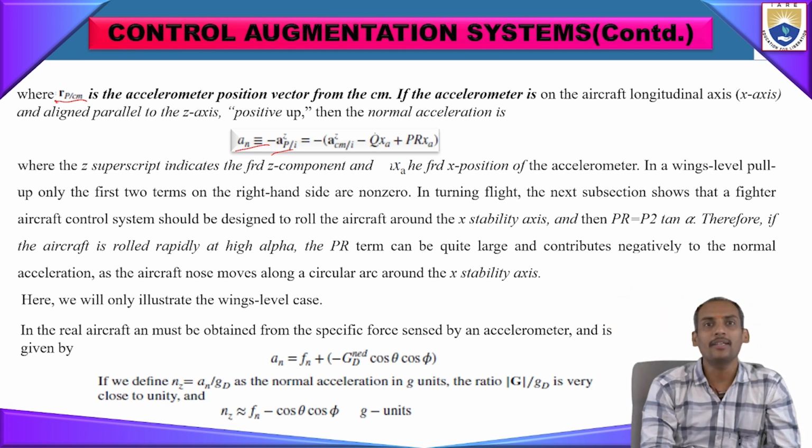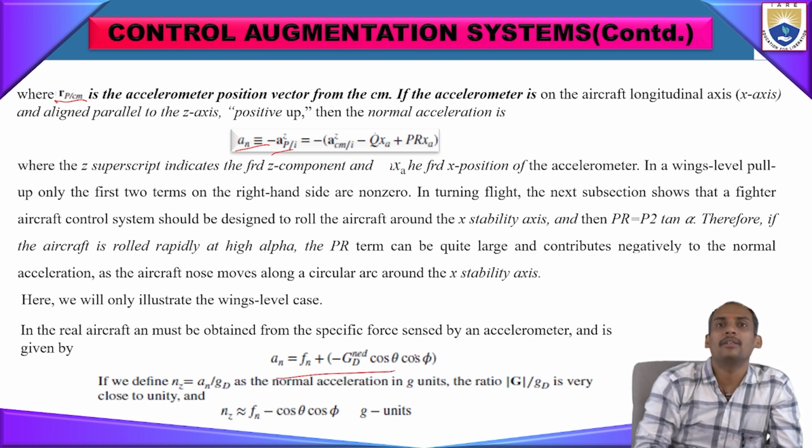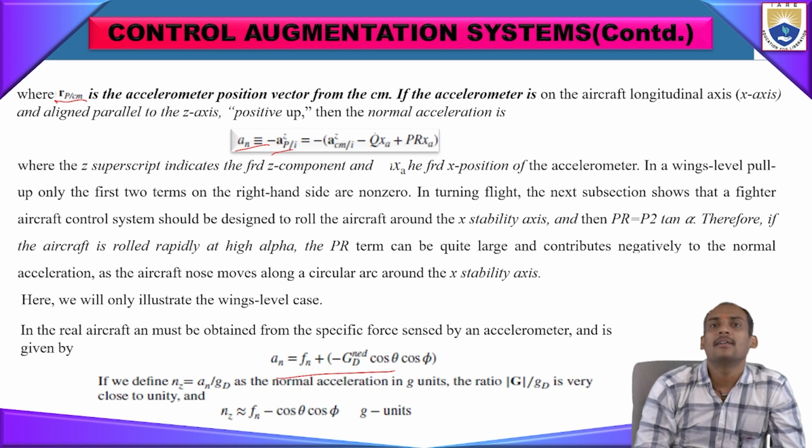So in a real aircraft, the specified force sensed by the aircraft accelerometer can be given as AN equals Fn plus minus GD and ED cos theta cos phi. Here NZ will be equal to AN by GD, that is normal acceleration in G units, like acceleration in ratio.